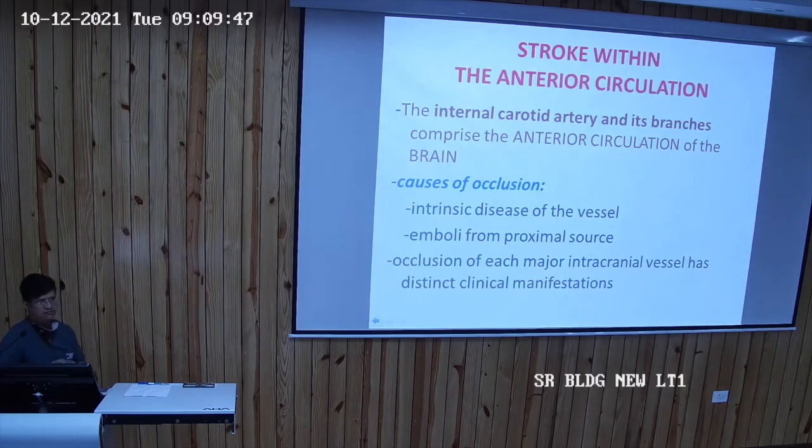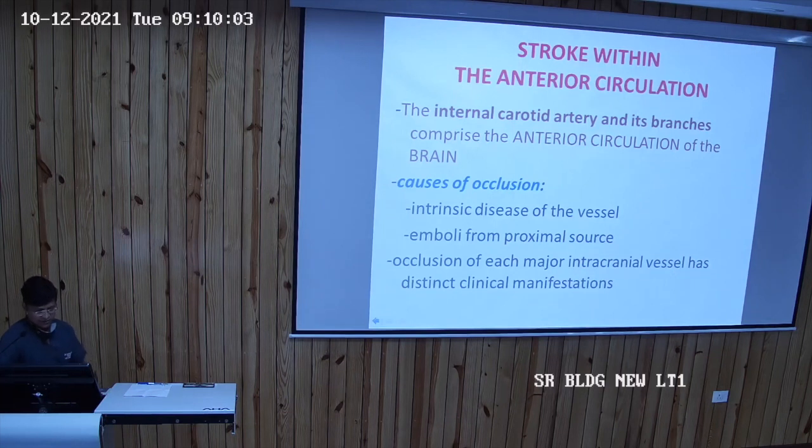In the brain there are three main cerebral arteries: anterior cerebral artery, middle cerebral artery, and the posterior cerebral artery. Out of these three, the anterior and the middle cerebral arteries arise from the internal carotid artery and form the anterior circulation.